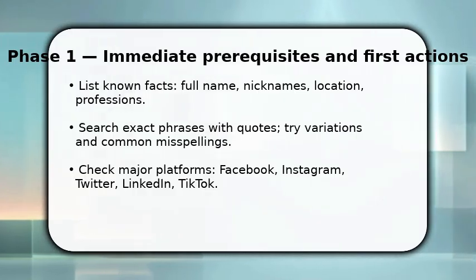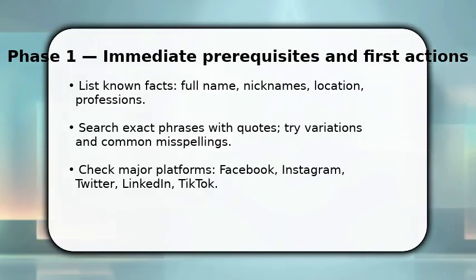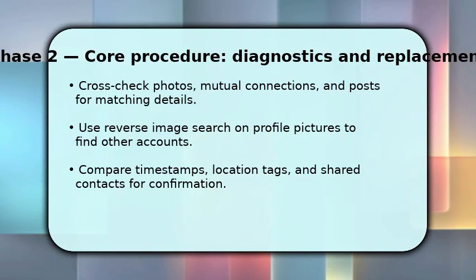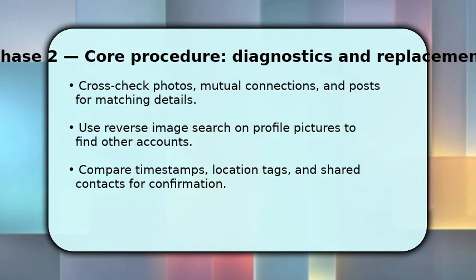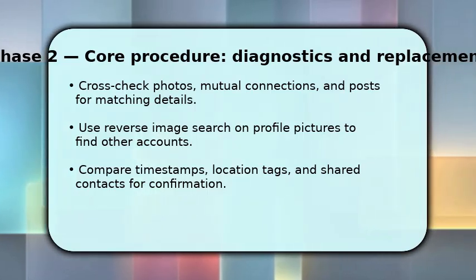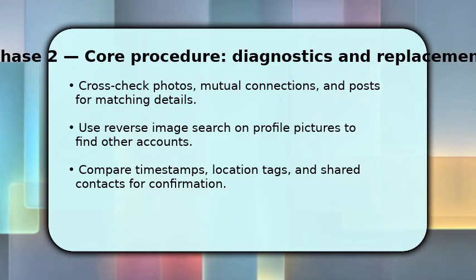As you search, note consistent details like hometown or employer that confirm matches. This reduces false positives and focuses your next steps. Next, you verify potential matches thoroughly to avoid mistakes. Use reverse image search on profile pictures to locate duplicate accounts or older profiles.